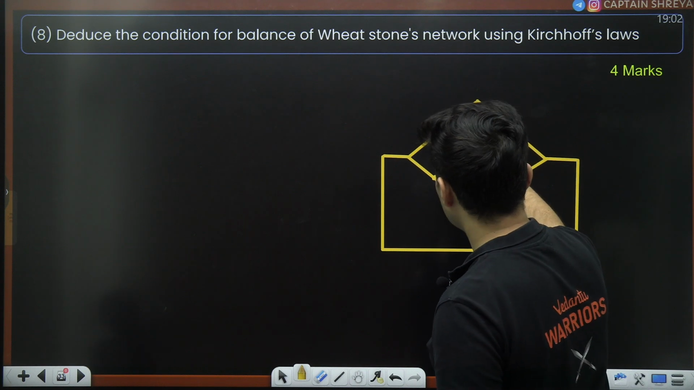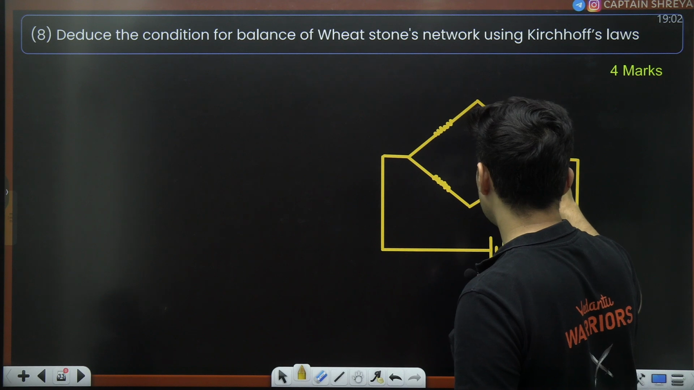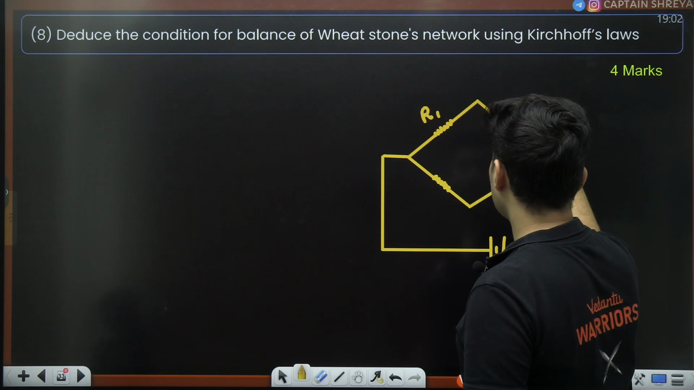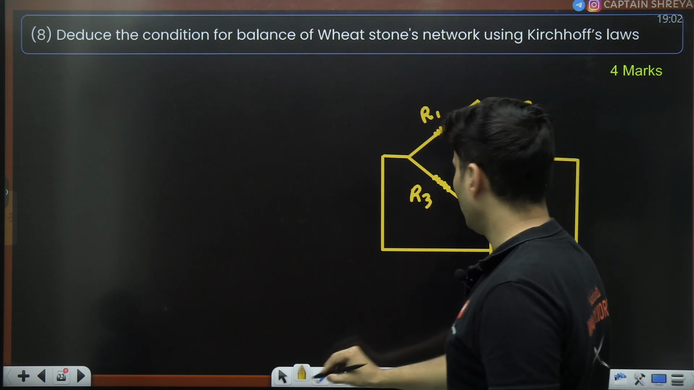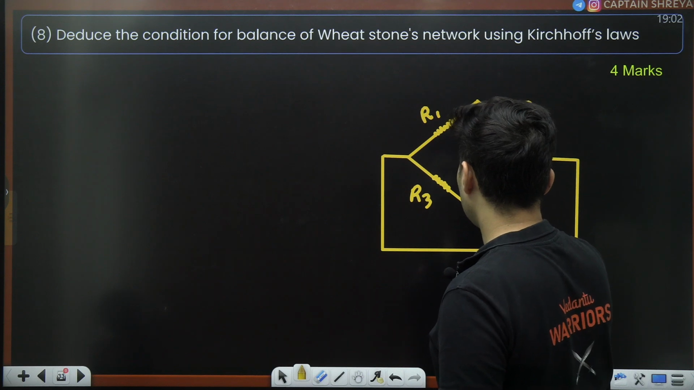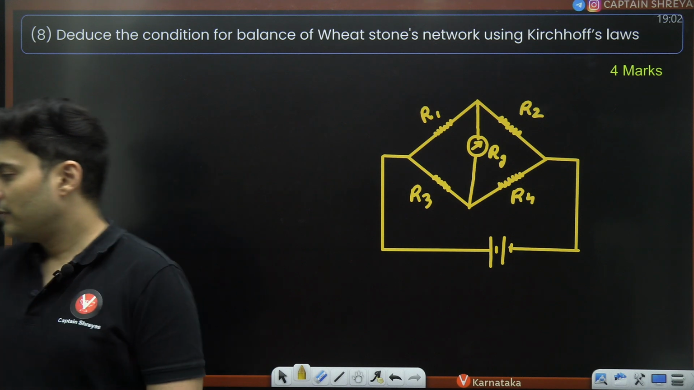This is one resistor, this is one resistor, this is one resistor, this is one resistor. Let's say this is R1, let's say this is R2, let's say this is R3, let's say this is R4, and then there is a galvanometer which also has some resistance. I can call it RG. Okay. First you show the diagram.